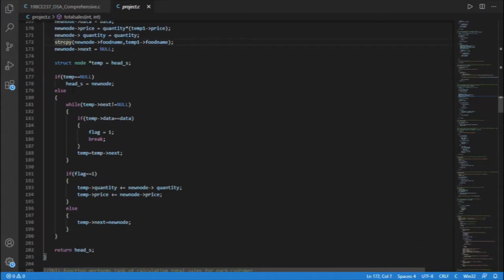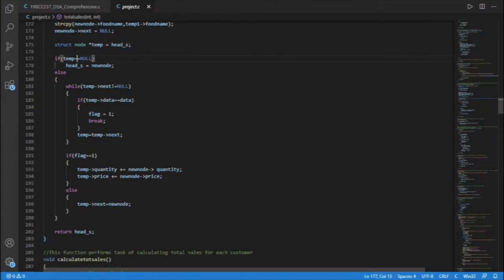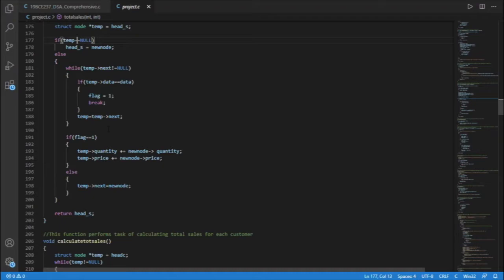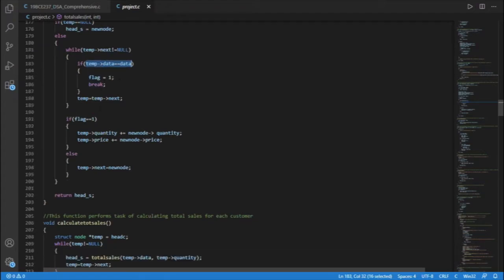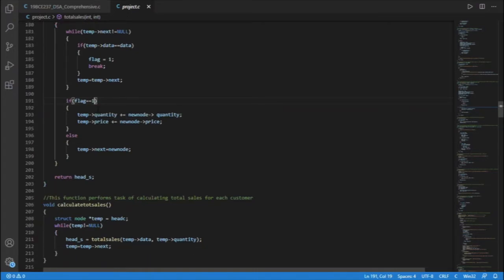Now we check whether the linked list that stores total sales of the day is empty or not. If the list is empty, we assign the new node to the head pointer, and if the list is not empty, we traverse till the end of the linked list and check whether the data already exists or not. If the data already exists, we assign flag as 1 and we break the loop. If flag is 1, that is, the data already exists in the total sales linked list, we will increase its quantity and price. And if that data doesn't exist, we will add a new node at the end of the linked list.